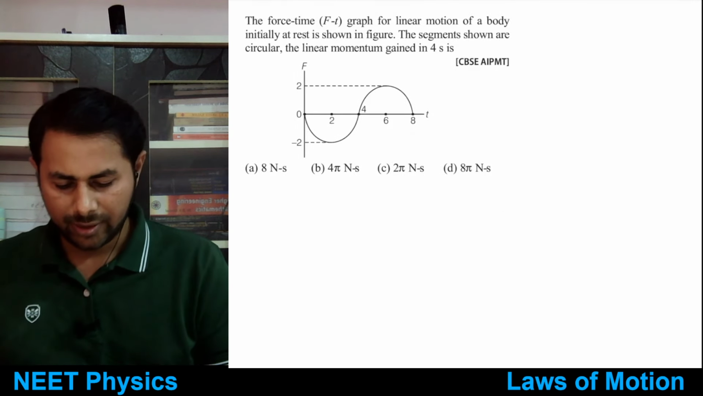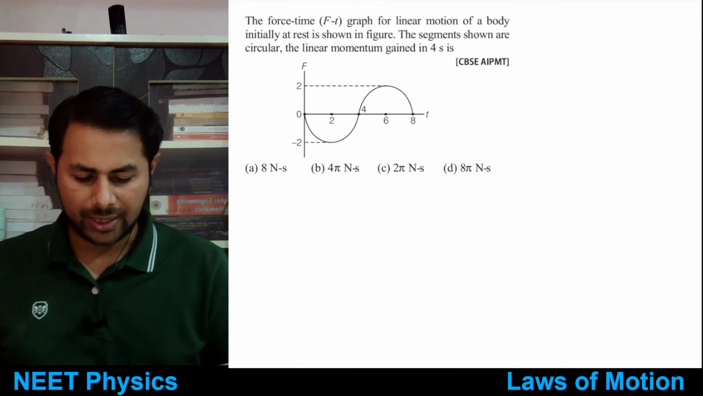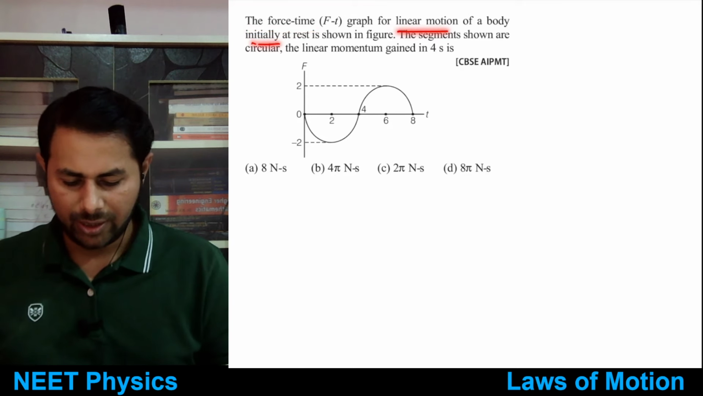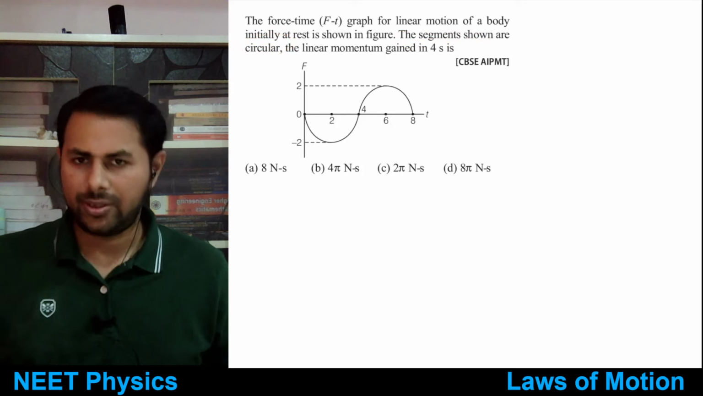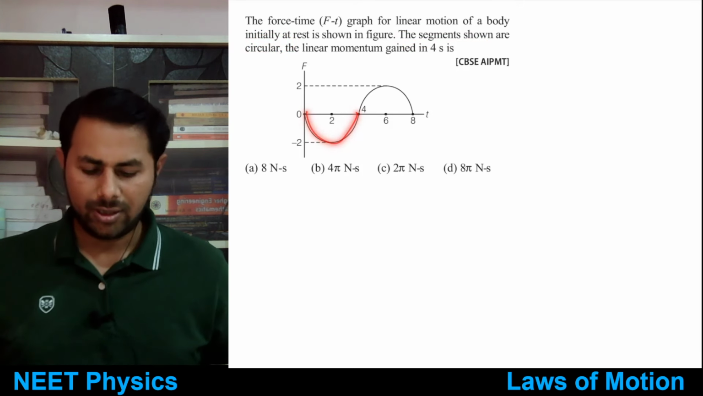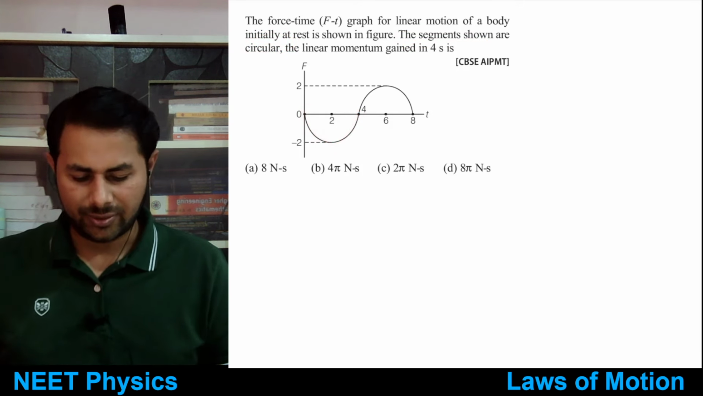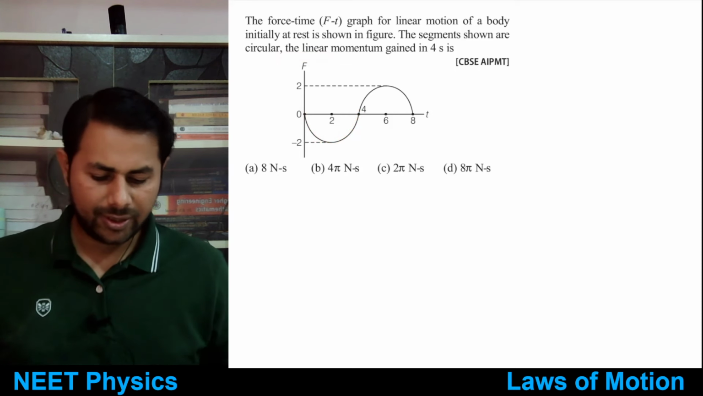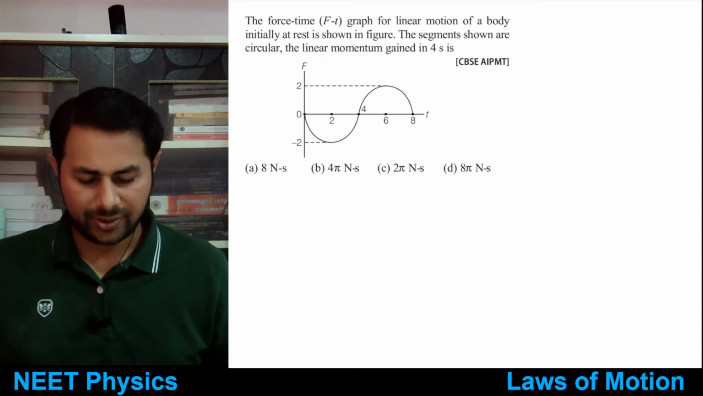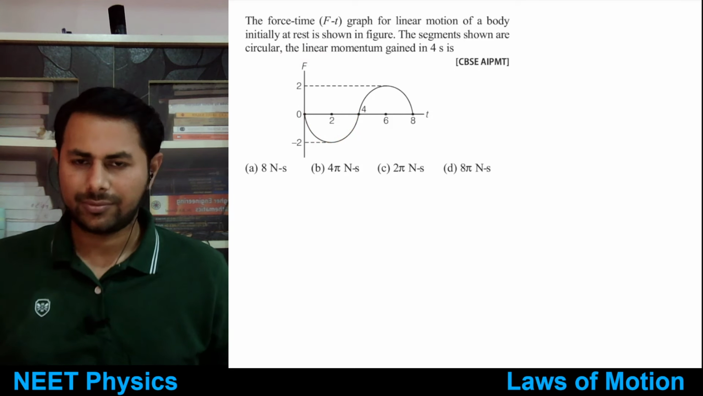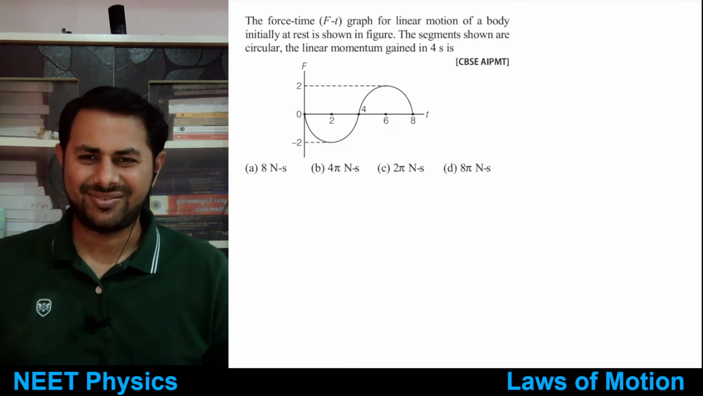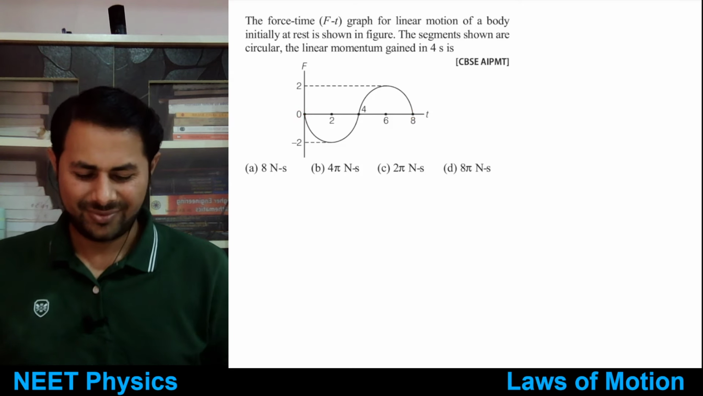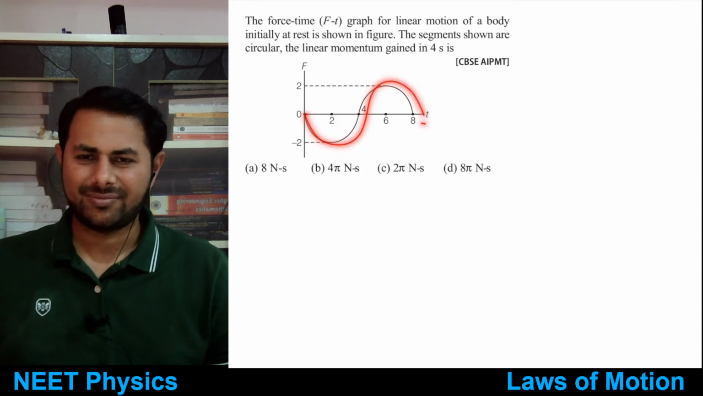Let's see next one. The force time (F-t) graph for linear motion of a body initially at rest is shown in the figure. The segments shown are circular, so they have explicitly told us that these segments are circular. They may not tell this. Okay, the linear momentum gained in 4 seconds is, tell me. Okay, tell me how much would be the linear momentum gain in 8 seconds. Momentum gained in 8 seconds.